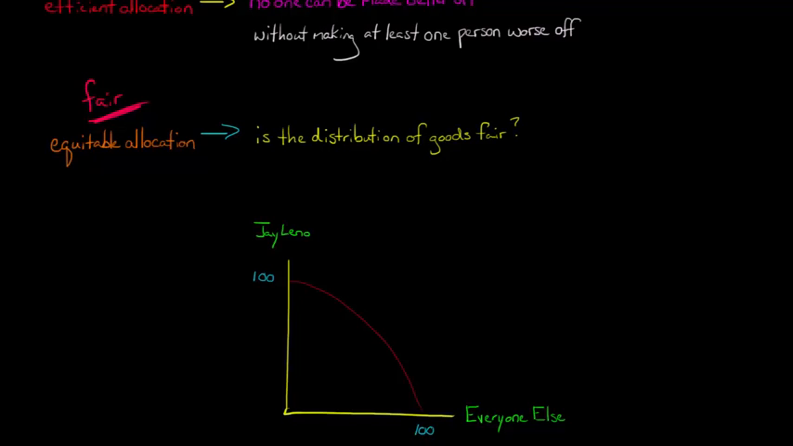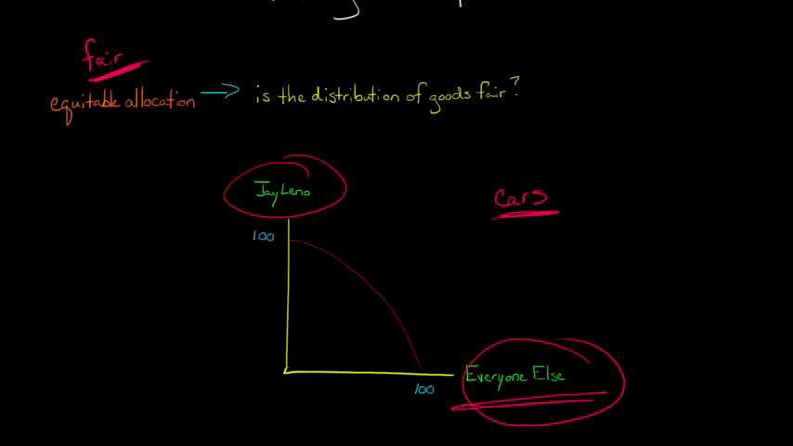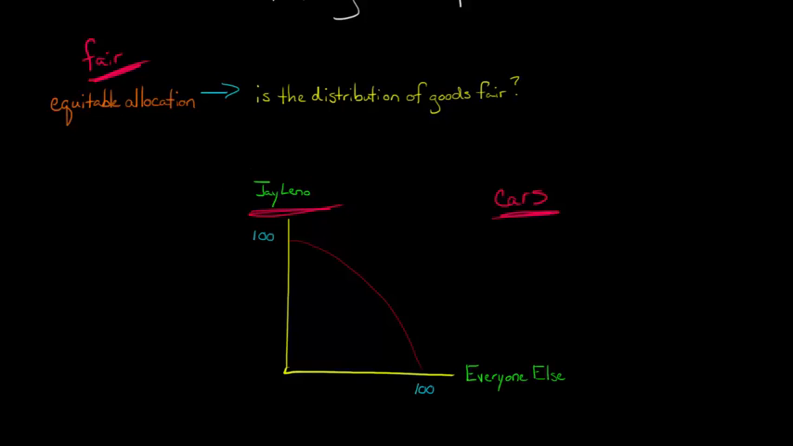So let me give you an example. Let's talk about the market for cars, right? So let's say in our society, we live in a small community and there are 100 cars produced, and this community consists of Jay Leno and everybody else. So everybody else is all of us, and then there's Jay Leno. This is a set of Pareto efficient allocations, which all lie along that curve.